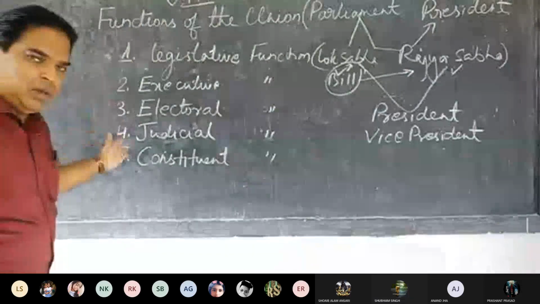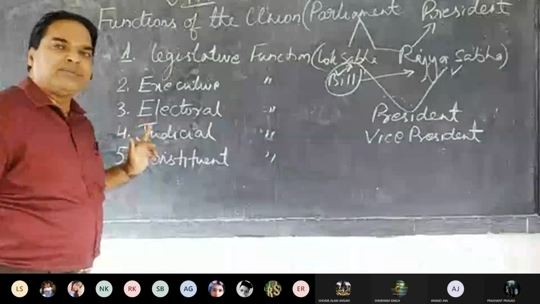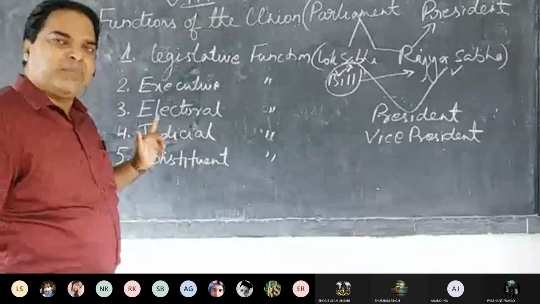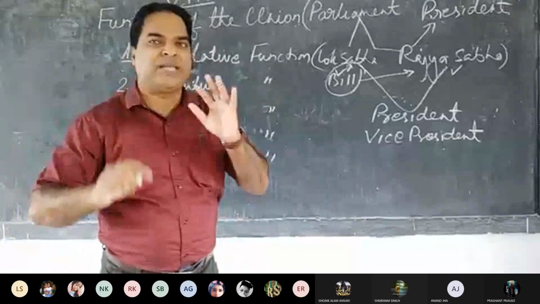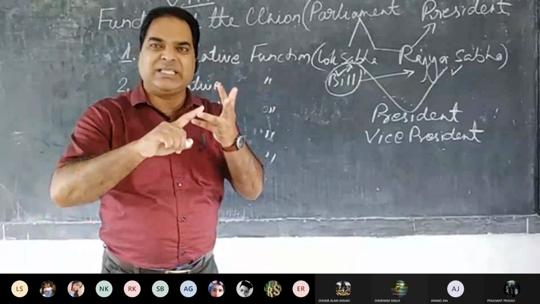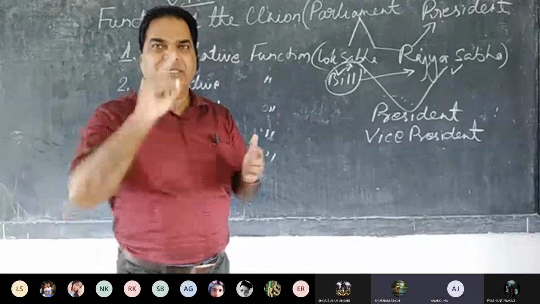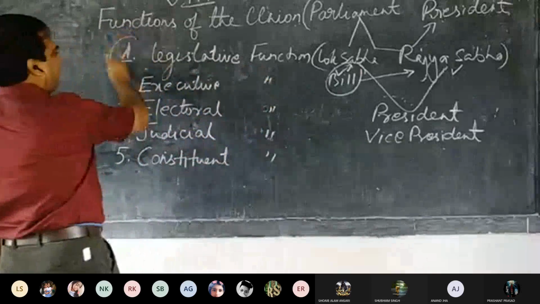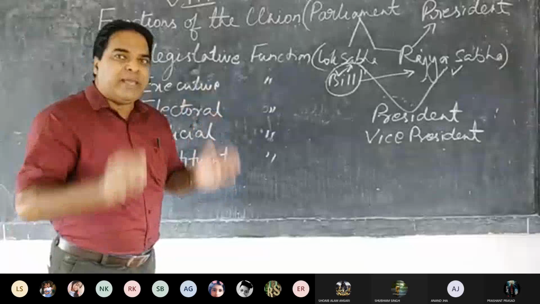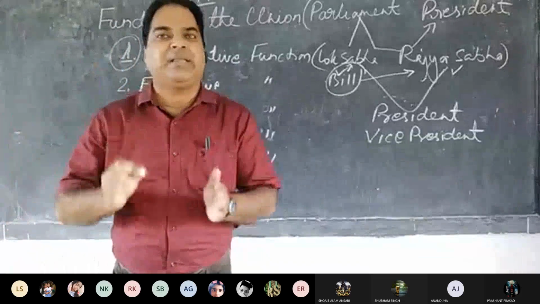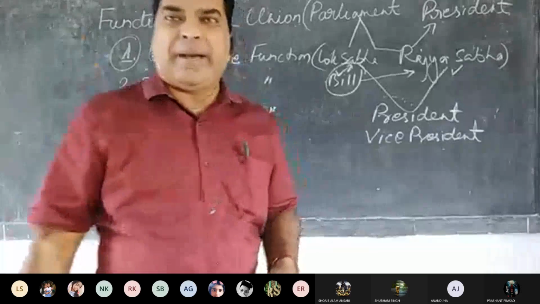These are some of the important powers and functions of the union legislature, or union parliament. Now, in the previous class I taught you about the subjects: union list, state list, concurrent list. Do you remember? Yes, sir. That comes over here. Whenever laws are passed, the union government can make laws on the subjects mentioned in the union list.